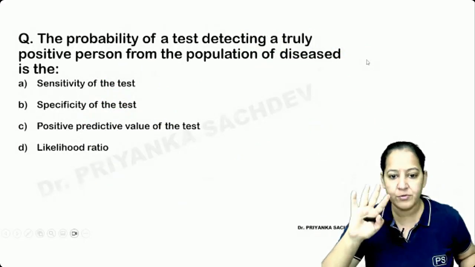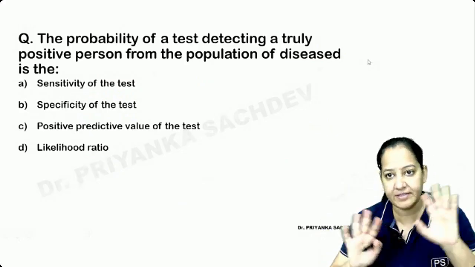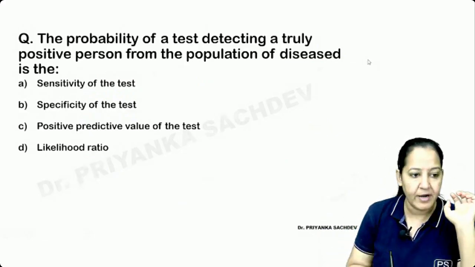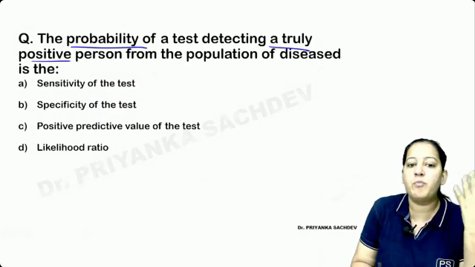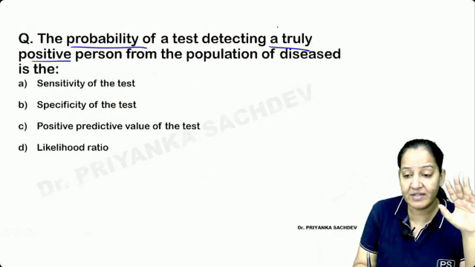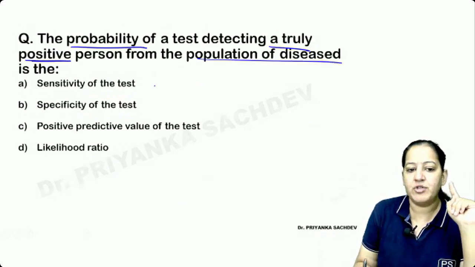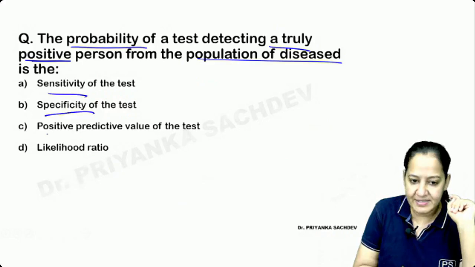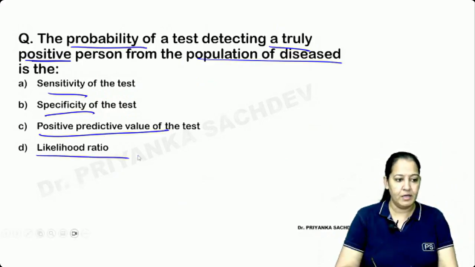Okay, so can you read the question and tell me the answer, please? We will solve some numericals. We are done with this chapter also. Read the question. The probability of a test to detect the true positive persons from the population of a disease is what? Is it sensitivity, specificity, positive predictive value, or likelihood ratio? I'm asking you people, what is the correct answer?